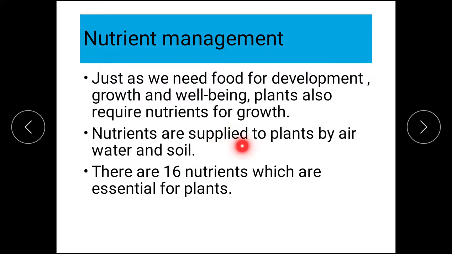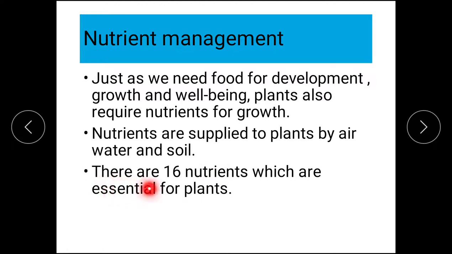How? Who gives them nutrients? We have never seen any plant eating anything or taking out a hand and putting anything in the mouth. No. So these nutrients are obtained from air, water and soil. So basically in nutrient management we are going to see how many nutrients are required by plants, and from where the plants get them. Right? Let us see that.